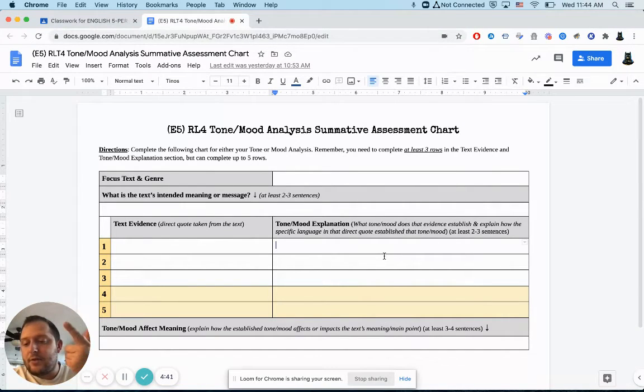You can do the attitude of the author or the speaker, the narrator, towards their subject. That's tone. Mood is the atmosphere, the overall feel of the text, and how it makes us as listeners or readers feel.